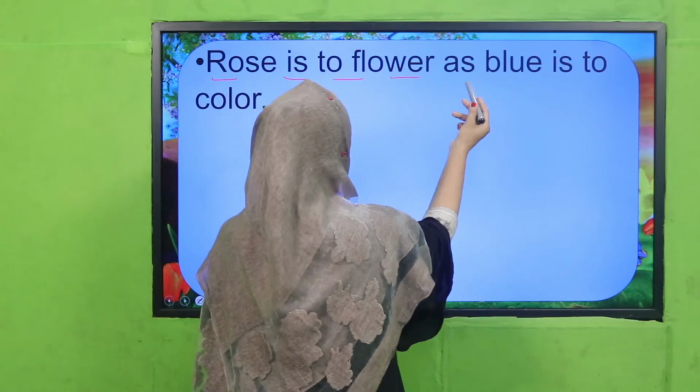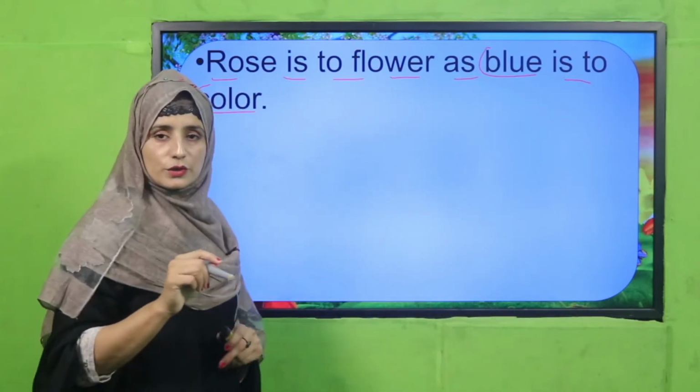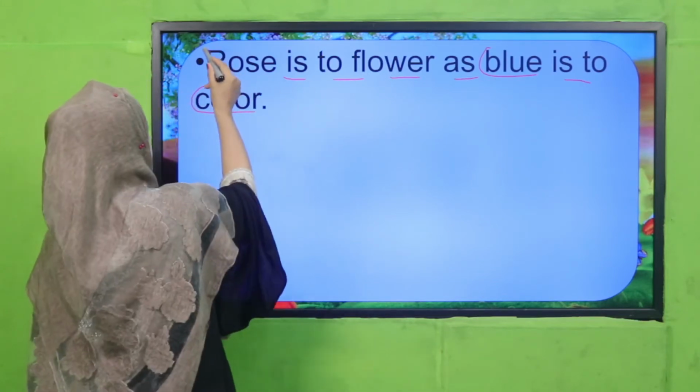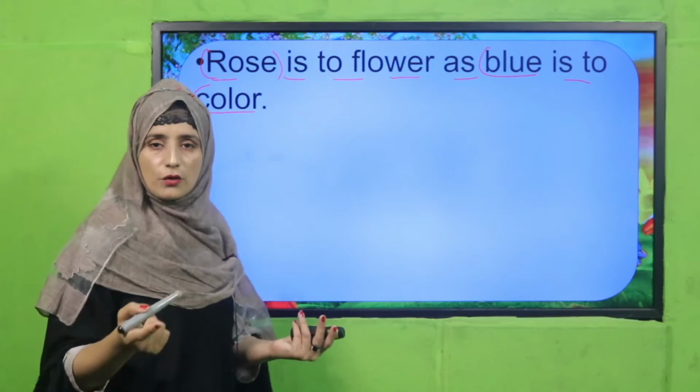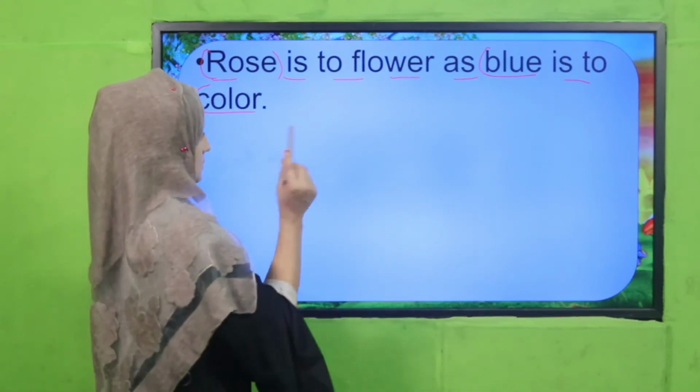Rose is to flower as blue is to color. So yes, my dear students, have you judged something? Rose is to flower. So what is rose? Definitely, rose is a flower. And what is blue? Blue is a color. So this is a comparison. Okay.